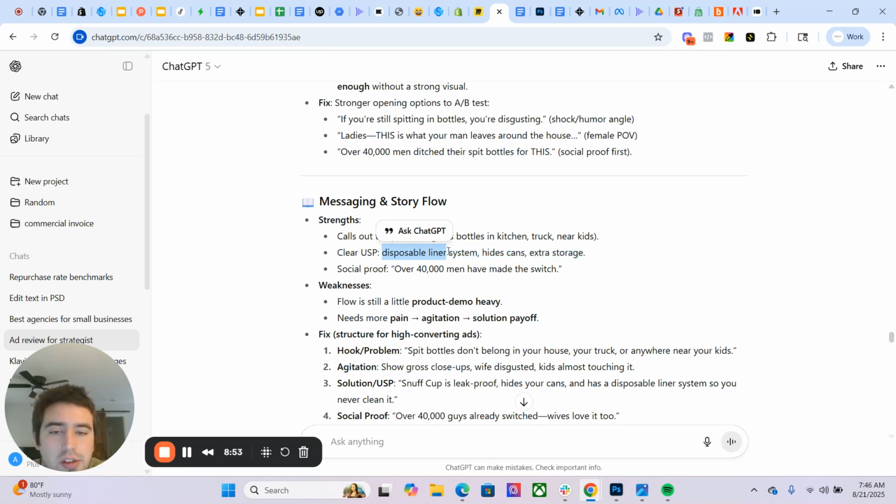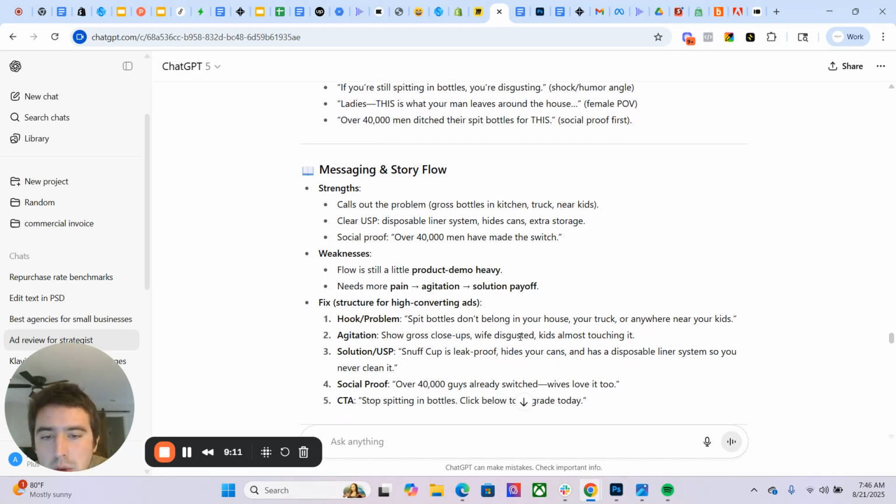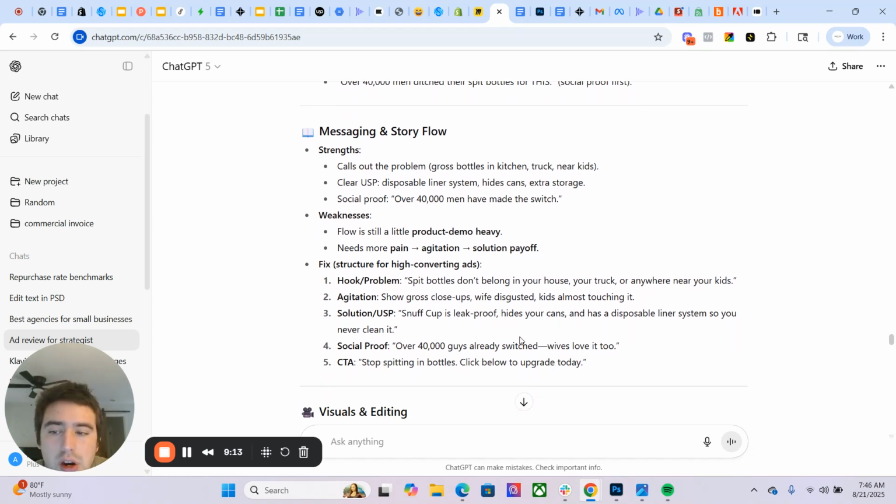So in this case, this is a liner system for easy cleaning, right? So then you've got your social proof. Now it says the weaknesses are it still is a little bit product demo heavy. It needs more pain, more agitation, and then more solution payoff. So there's still room for improvement here with this script, and it's given me some very valuable feedback to go back into the script and potentially add some improvements to make the script even better.